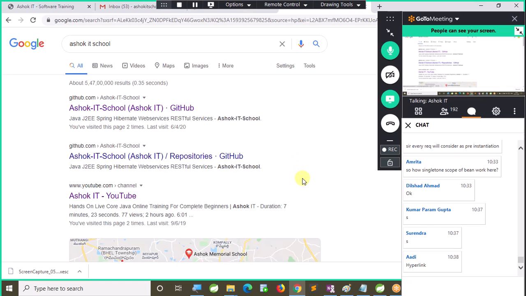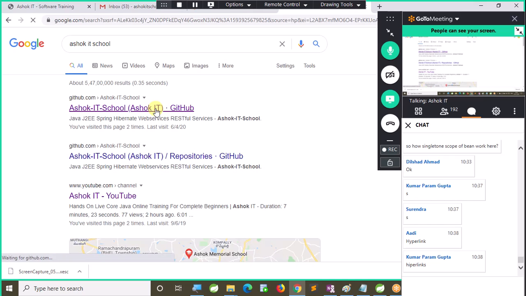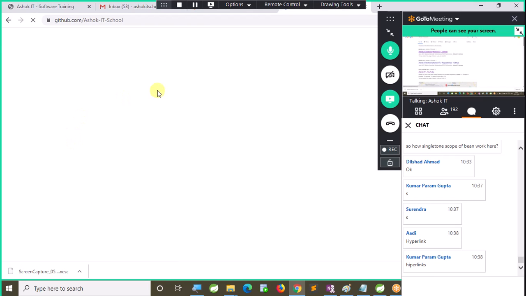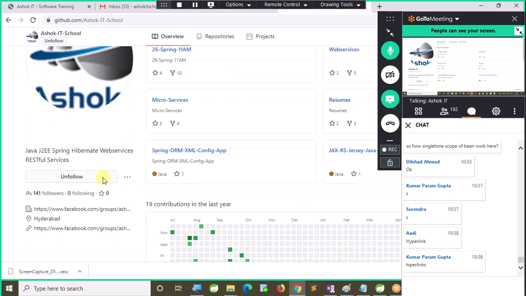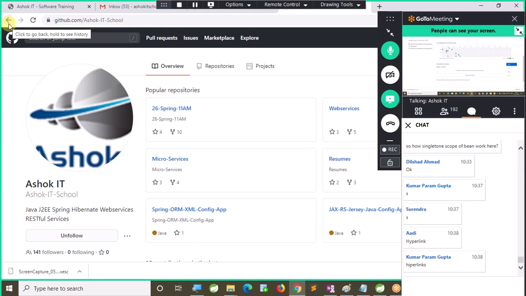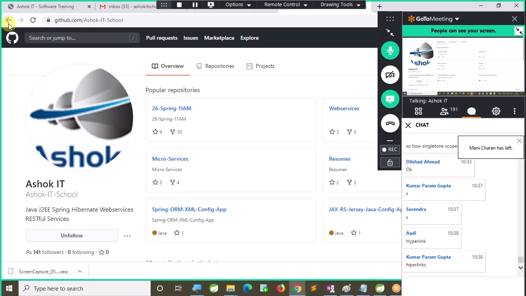It is giving a hyperlink. So if I click on this link, then it will give me the Ashok IT School GitHub account. Right. That means here we are following hypermedia. Our internet is following hypermedia. So instead of sending complete data in a single request, they are sending the data using hypermedia. Are you able to follow this?